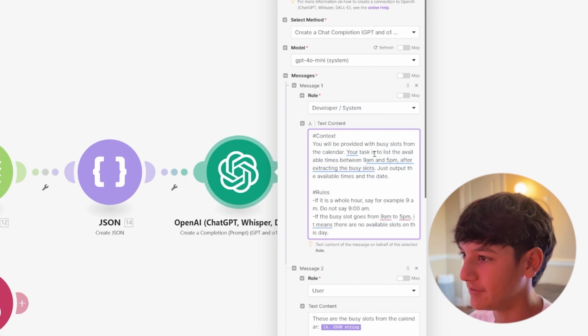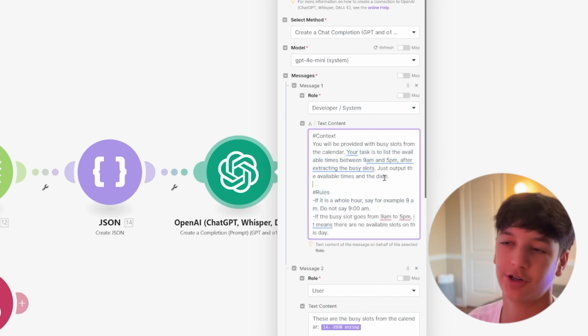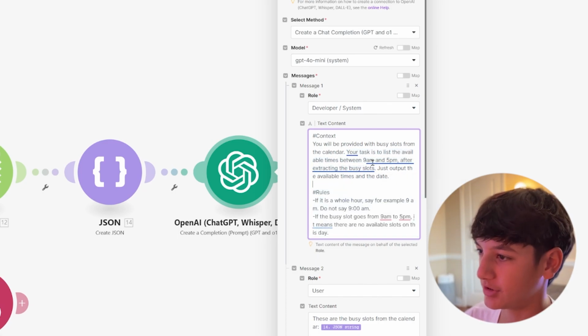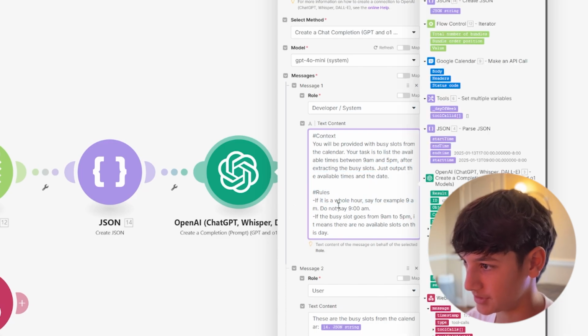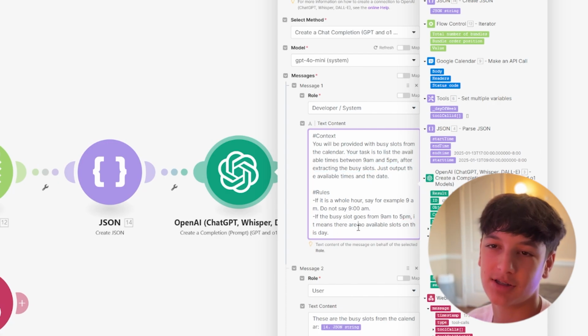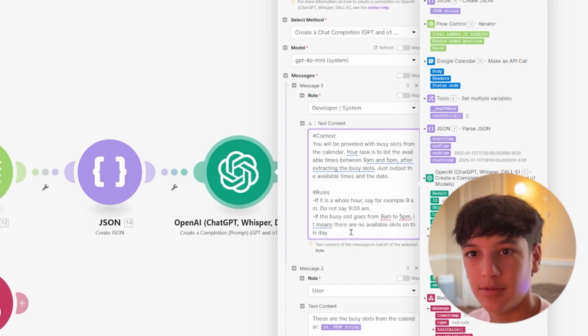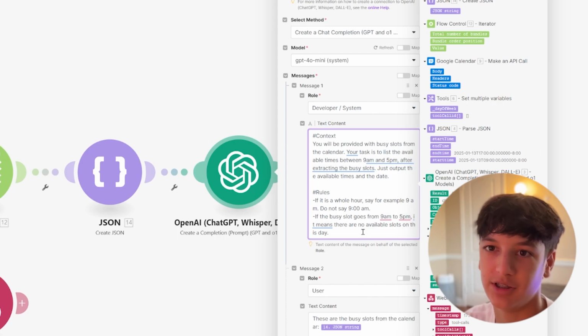Your task is to list the available times between 9 and 5 p.m. after extracting the busy slots. You can change these based on your hours. And then just output the available times and date. Here are the rules. If it's a whole hour, say for 9 a.m., do not say 9 a.m., because you don't want it to say 9 a.m., 10 a.m., 11. You just want to say 9, 10, 11, like you will see in the example.